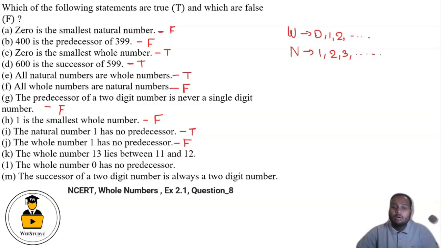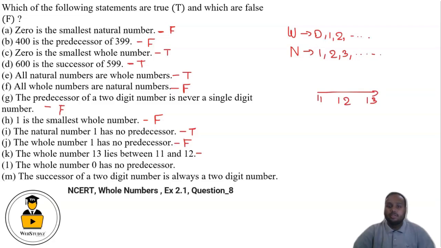In K part, the whole number 13 lies between 11 and 12, which is incorrect because 13 lies after 11 and 12. So in the number line, when we move from left to right, first comes 11, then 12. So it is also false.